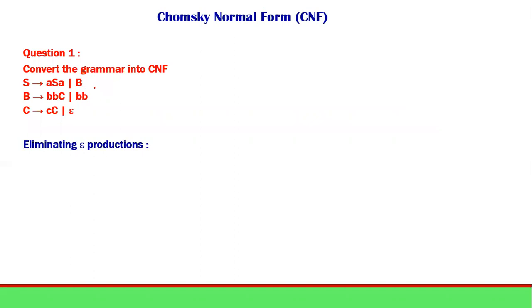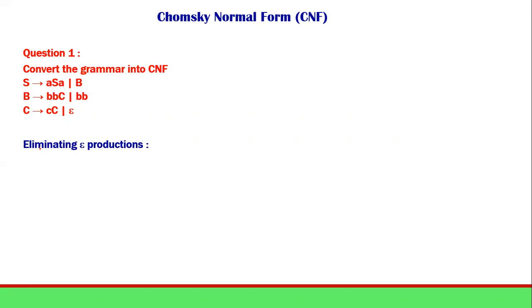So let's go with one question. Convert the grammar into CNF. They have given S determining ASA or B, then B determining BBC or BB, then C determining CC or epsilon. So we have to go with the order: epsilon first, then unit, and then useless productions.